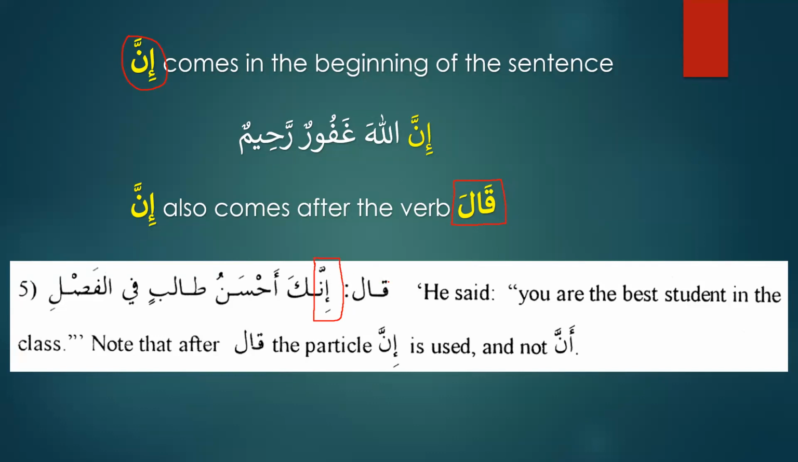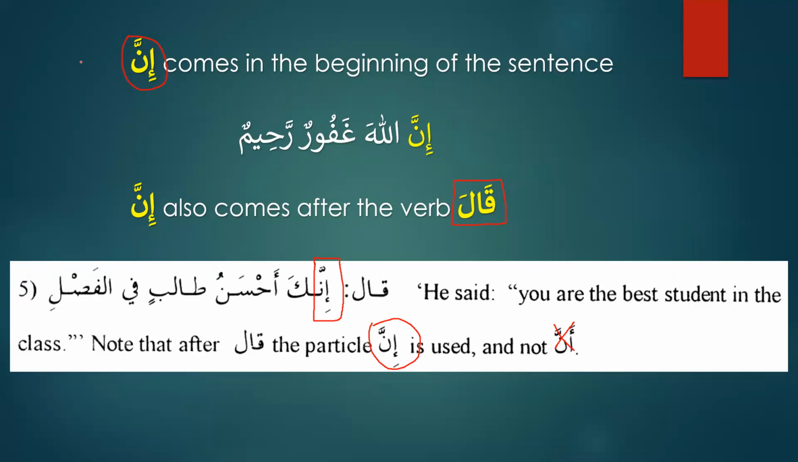So you can take it as an exception, because in the previous slide, we have learned that after the verb, we use anna. But now we can see that after qala, we have to use inna. For example, here we have qala innaka ahsanu talibin fil fasli. He said, you are the best student in the class. So after qala, the particle inna is used and not anna. That is very important. You can take it as an exception, because we have learned previously that after the verb we always use anna, but after qala we have to use inna. So about inna, we need to remember two things. What are the two things that we need to remember?